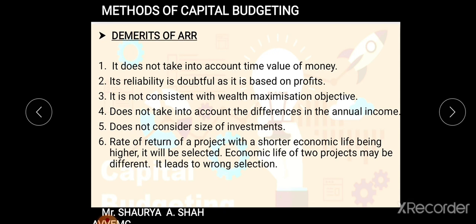Again, I request each one of you, when you come for the next lecture, revise this method and how it is calculated. Do practice this sum one more time, taking the question and analyzing the sum: what elements are given, what are not. I hope everyone is clear with today's part.